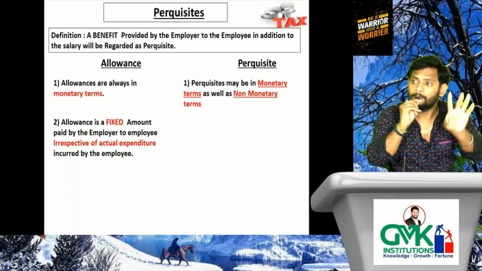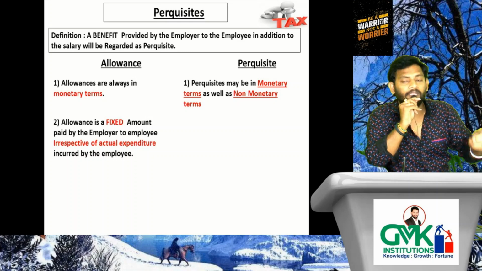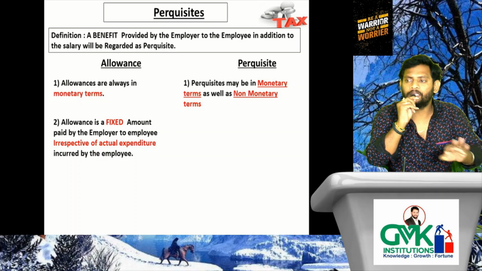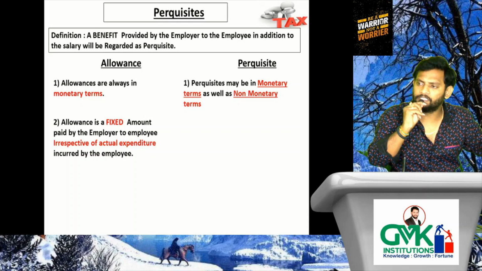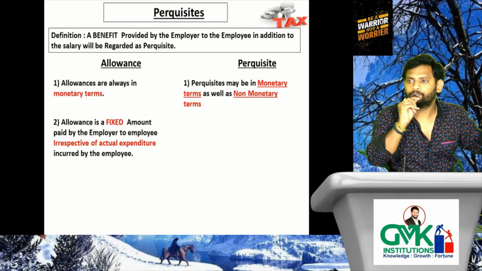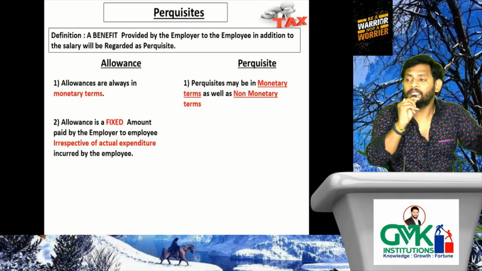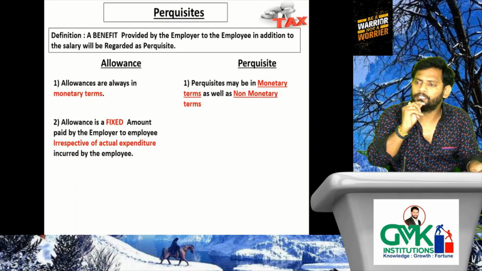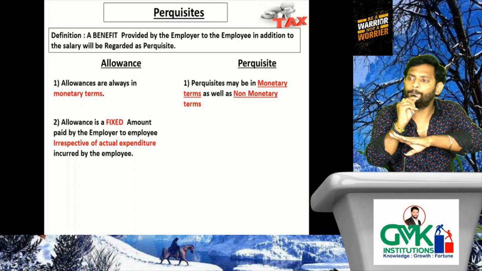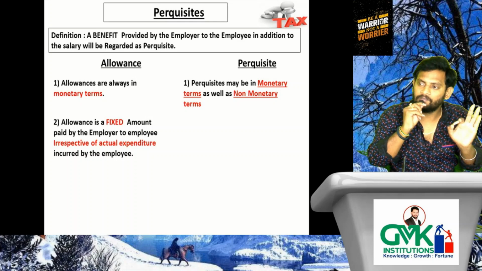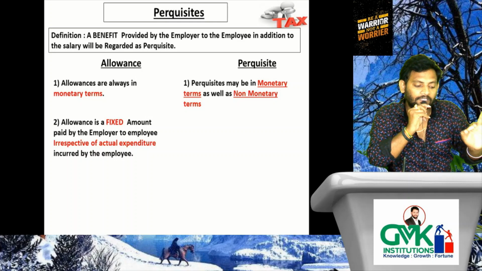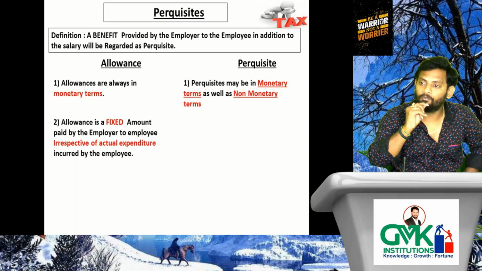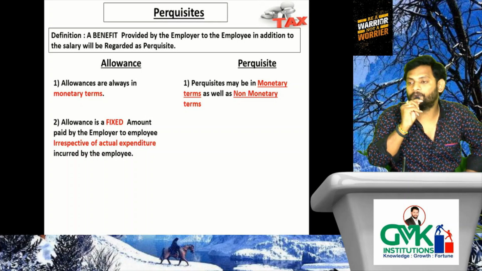Are you following? Because it is a fixed amount paid by the employer to the employee irrespective of actual expenditure incurred by the employee. Whether you incur less expenditure or more expenditure, the employer doesn't consider that. He will pay a fixed amount. That is the second difference between allowance and perquisite.